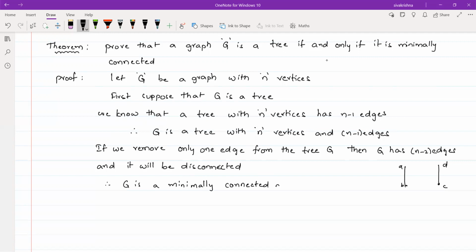Once again, we supposed that G is a tree with n vertices, and I have proved that G is a minimally connected graph. Now conversely, we have to suppose that G is a minimally connected graph.